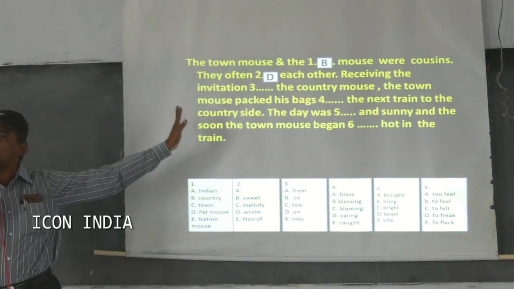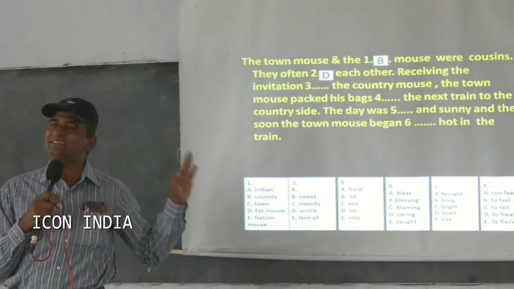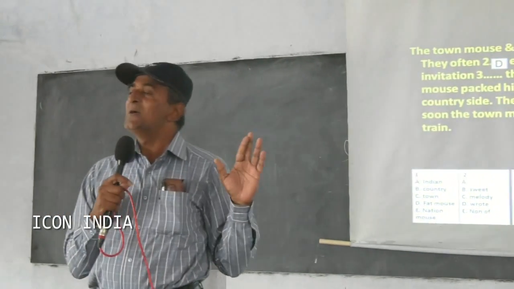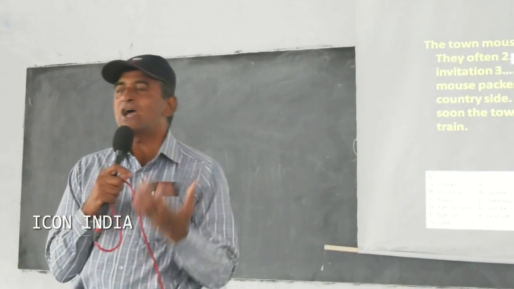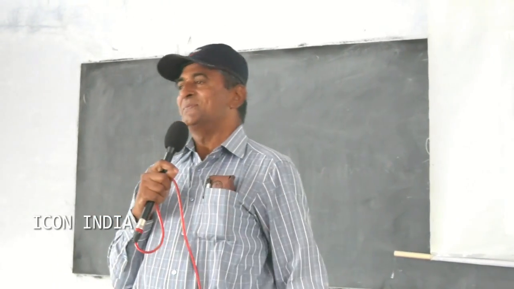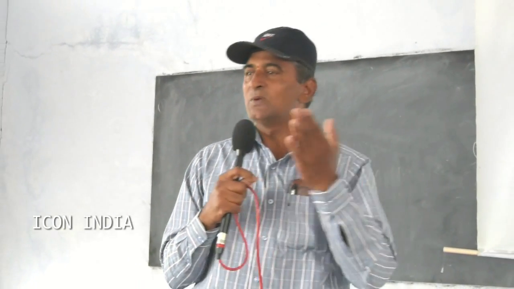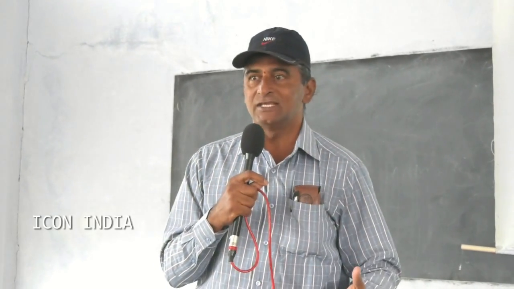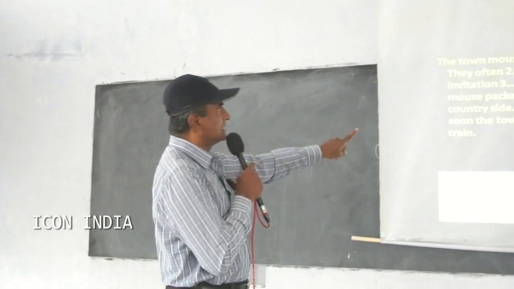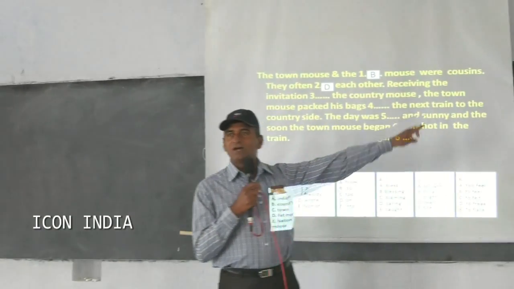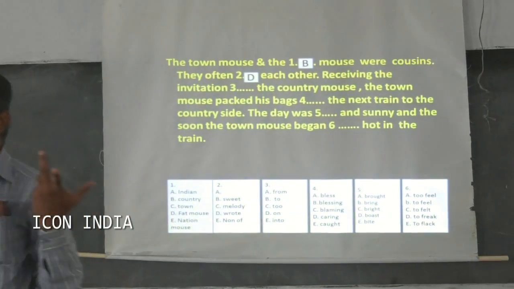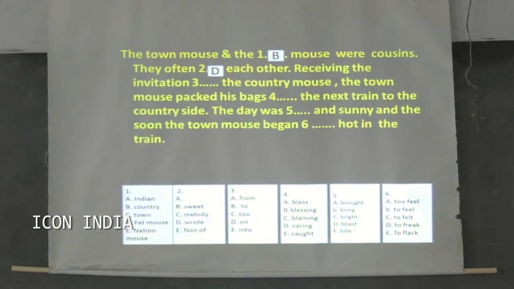This passage is in V2 form, that is simple past tense form, so you have to opt for the simple past tense word. You have to acquire knowledge of which tense is given, whether the passage is simple present, simple past or present continuous. Here, were: are is the V1 form, were is the V2 form.